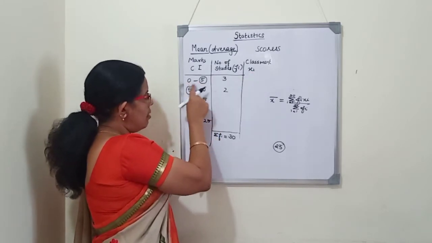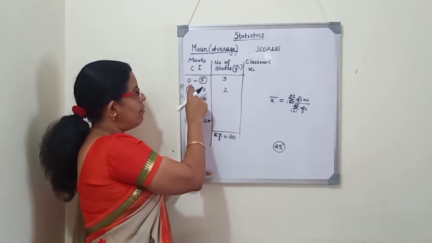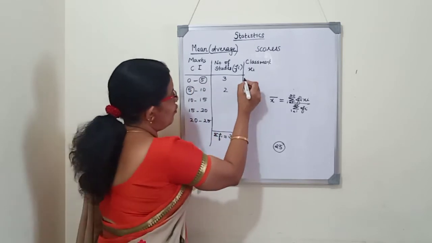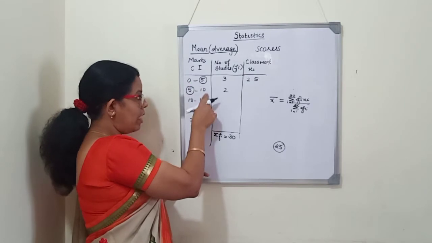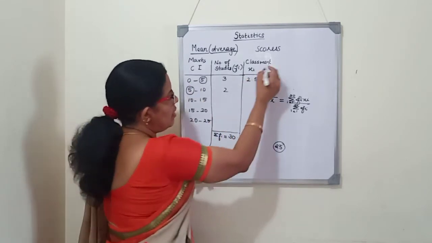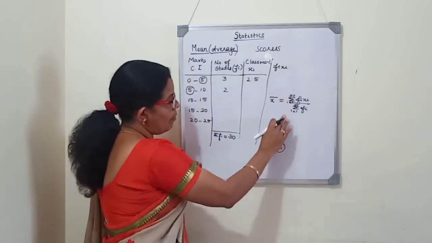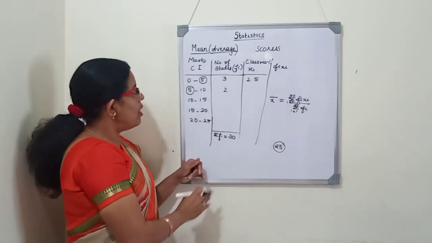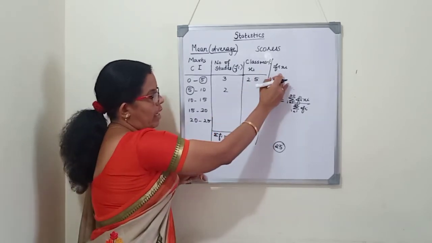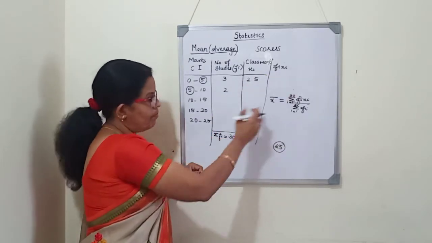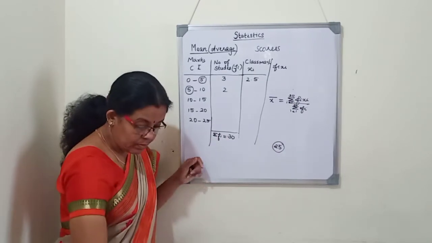We will add the lower limit and upper limit and divide by 2. 0 plus 5, 5 divided by 2, it is 2.5. So the first class mark is 2.5. For the next class mark, again we will add and divide by 2 and write. This is our xi. In the next column we will write fi xi and continue to use the same formula. So when a class interval is given, we should find the class mark, then write fi xi and do the sum. So I think you understood this. Now we will see the exercise sum.